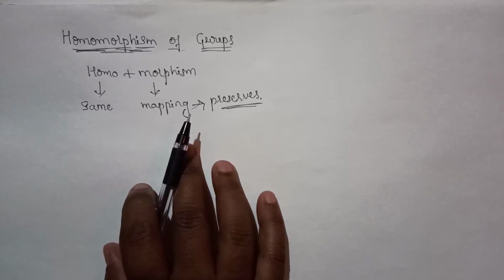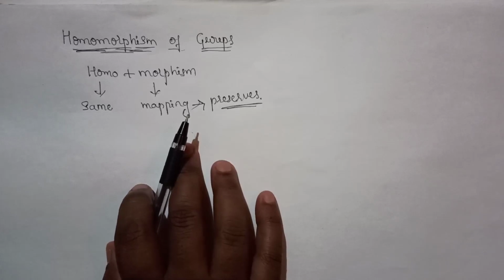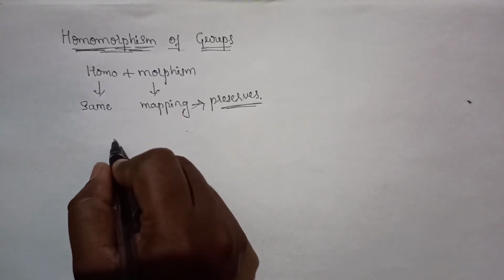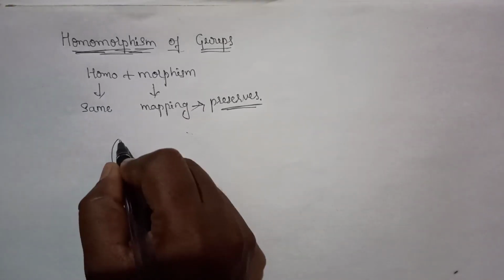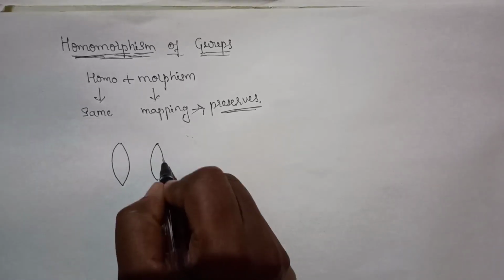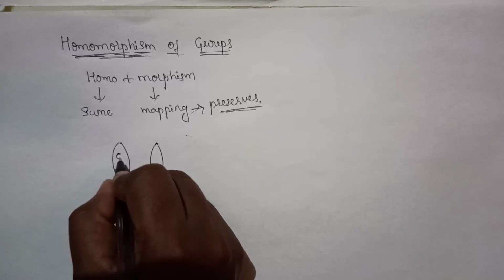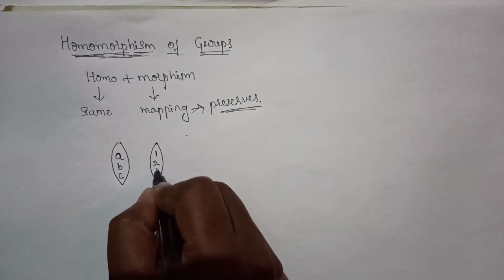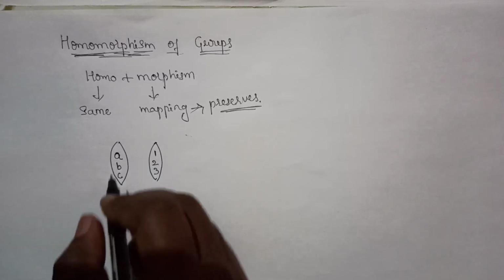Now before going to the definition of homomorphism, we shall recall the mapping between two sets. Suppose we consider two sets which have the elements A, B, C and 1, 2, 3.